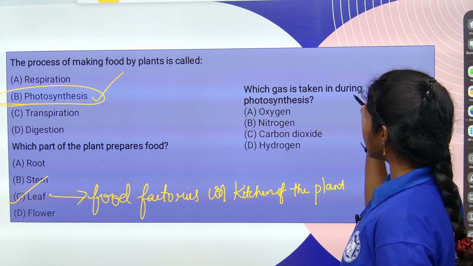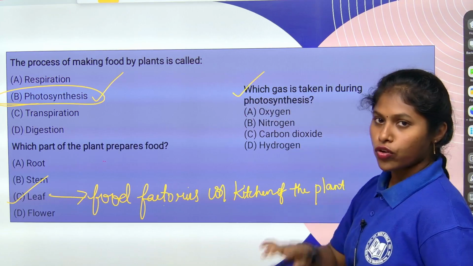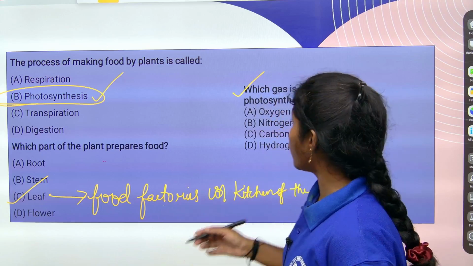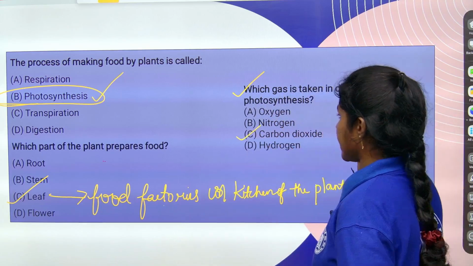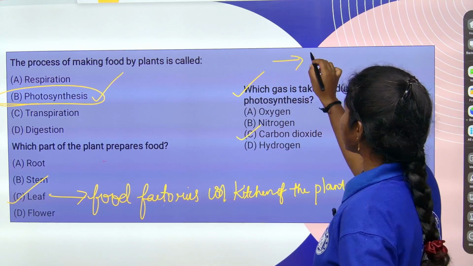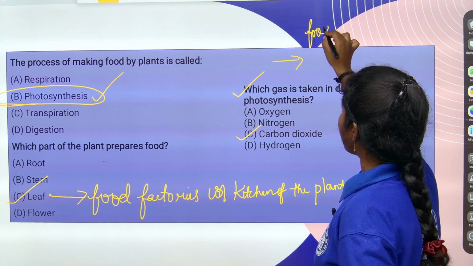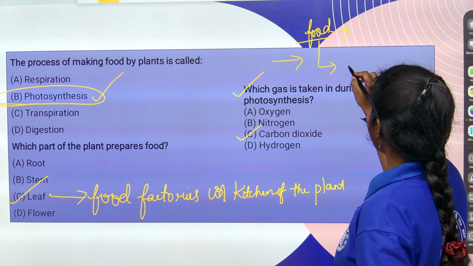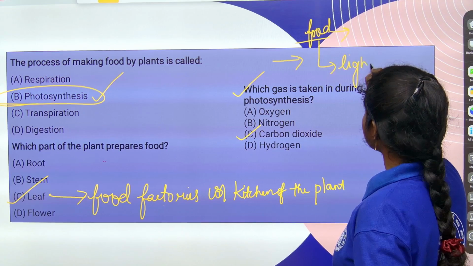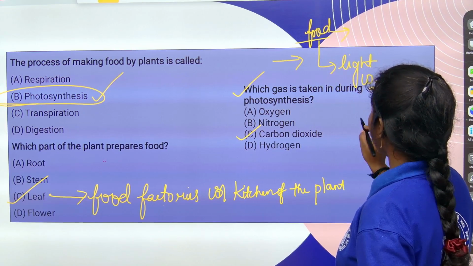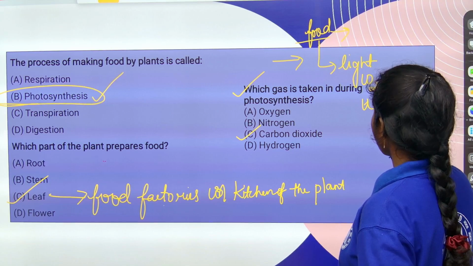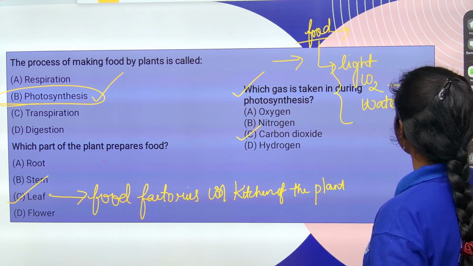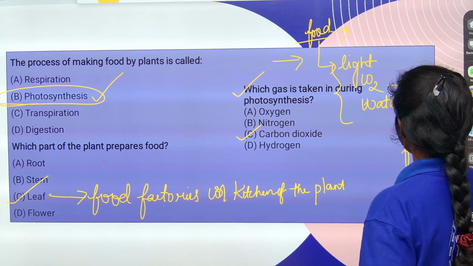Which gas is taken in during photosynthesis? During photosynthesis, does the plant require oxygen or carbon dioxide, children? It requires carbon dioxide, because for food making the plant requires essential materials, children: sunlight, carbon dioxide and water. These are the three components essentially required to prepare the food, right?